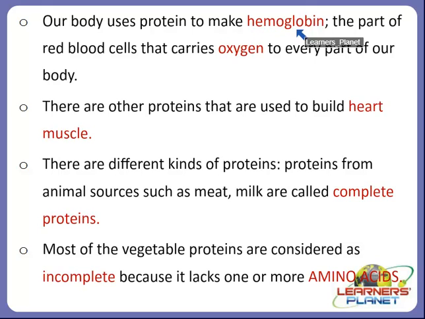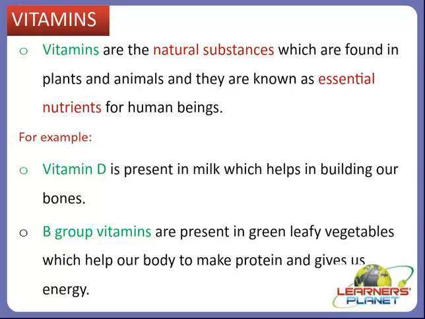Now let's switch on to the other major food group called vitamins. So students, first of all, we will see what vitamins are. Yes, vitamins are natural substances which are found in plants and animals, and they are essential nutrients for human beings, right? So vitamins are very much important in both ways for living beings.